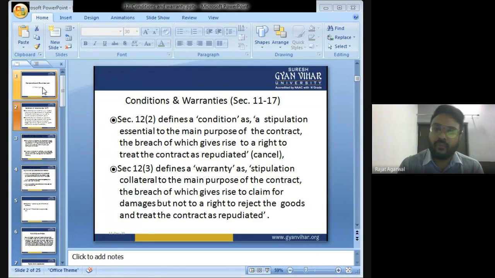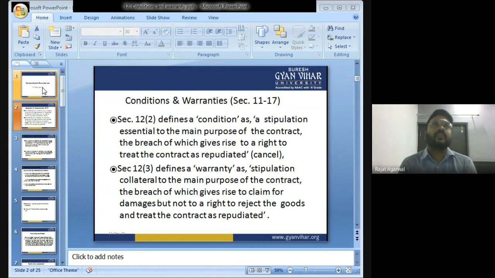Conditions and warranty. What is a condition and what is a warranty? Condition. Section 12, subsection 2 defines a condition as a stipulation essential to the main purpose of the contract. The breach of it will give rise to the party a right to treat the contract as repudiated.